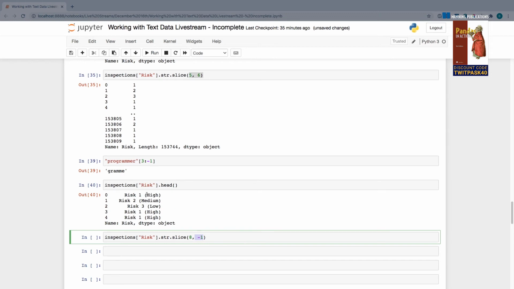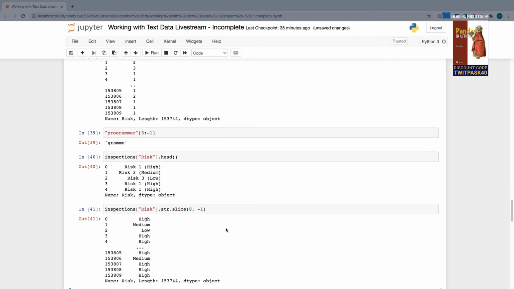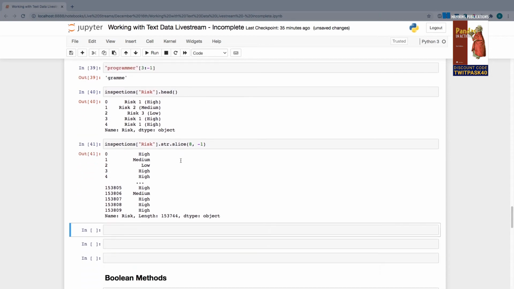So no matter whether we're dealing with the word high or medium or low, they're all going to start at index position 8 in the respective strings. We're going to pull from that character all the way up until, but not including, the last character in the string, and that's going to allow us to pull out just the classification by itself. All right, so that is a little bit about slicing. There are obviously a lot of different syntactical options here when you want to pull out from left, from right, from the middle, include, exclude, etc. But hopefully this has given you a big picture overview of just what is possible with pandas. There are, of course, more examples in the book.